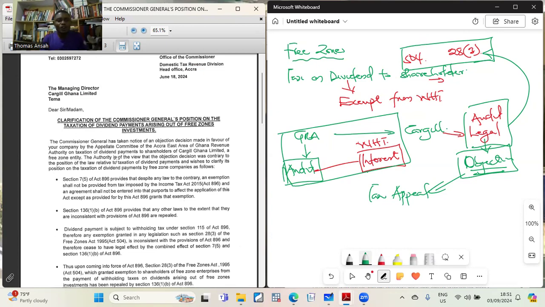The authority is of the view that the objection decision was contrary to the position of the law relative to the taxation of dividend payments and wishes to clarify its position on the taxation of dividend payment by a free zone company as follows.